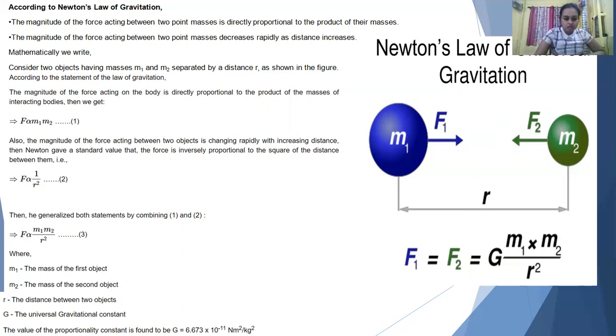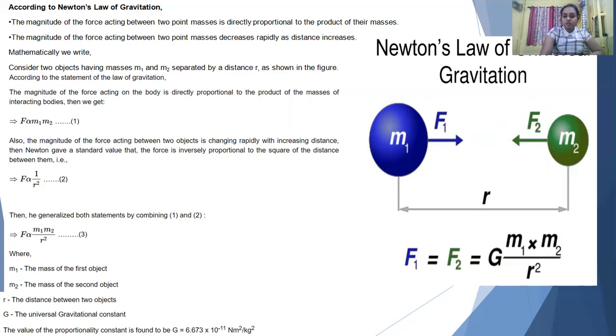So F1 equals F2. Actually, here we are considering only the magnitude of the forces, F1 and F2. If you consider them as vector quantities and take their directions, they will be oppositely directed to each other, that is, F1 will be minus F2. So considering only the magnitude, F1 and F2 are given as G M1 M2 by R square, where capital G is the universal gravitational constant.